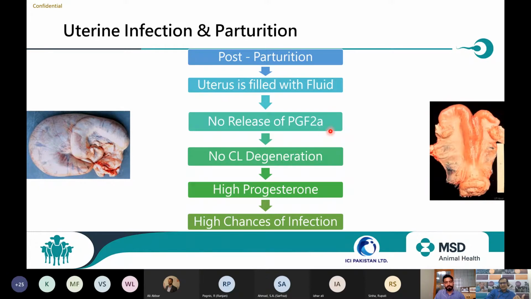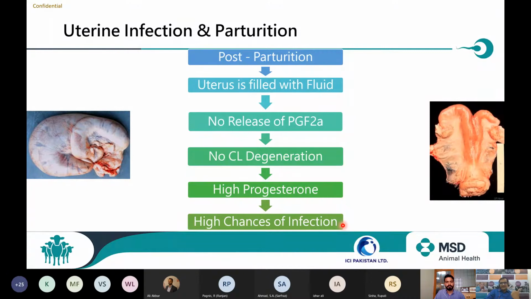And since PGF2 alpha is not released, the corpus luteum formed at the time of parturition is not degenerated. Or the previous corpus luteum may also not be degenerated completely because of any metabolic challenges. Then a high level of progesterone is maintained. Because of this high level of progesterone, the chances of infection also become very high.